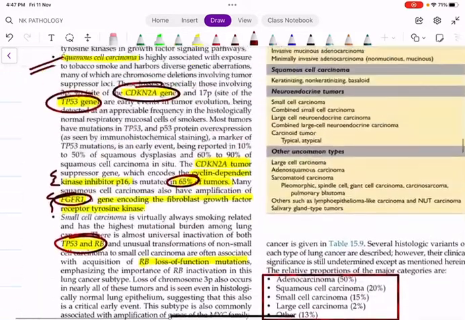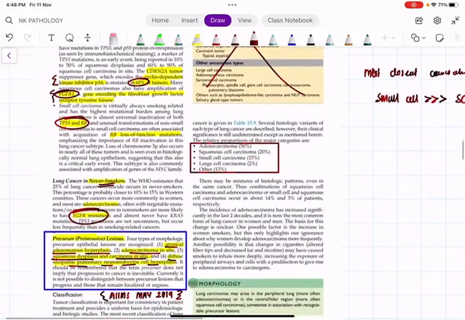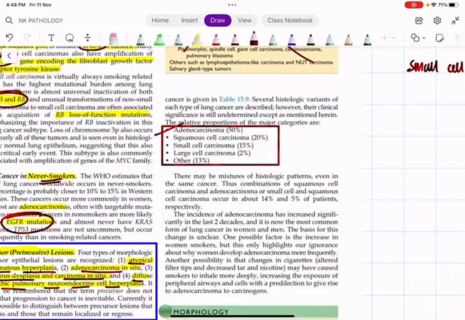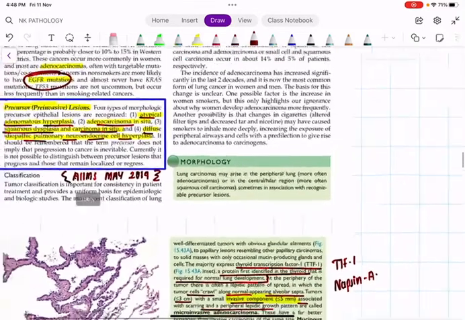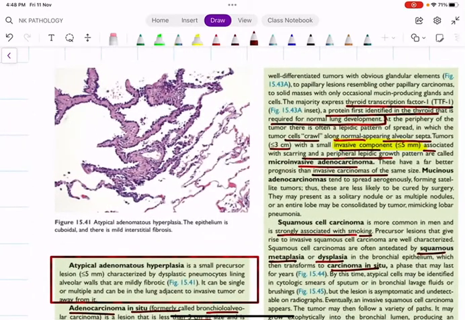Coming to classification. This is actually an outdated classification. Even though it looks similar to what I have told you, there have been a lot of other changes which are not included in this table, so I won't ask you to follow it. The first table I gave is taken straight from the WHO Blue Book, and I advise you to follow that. The most common is adenocarcinoma, followed by squamous cell, small cell, large cell, and miscellaneous. Coming to morphology, first we are going to discuss the precursor or pre-invasive lesions.